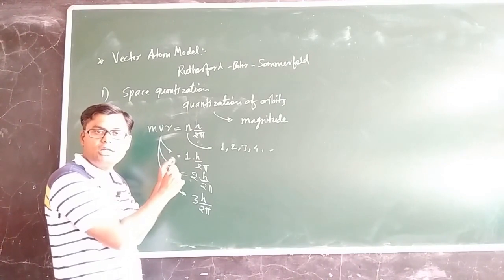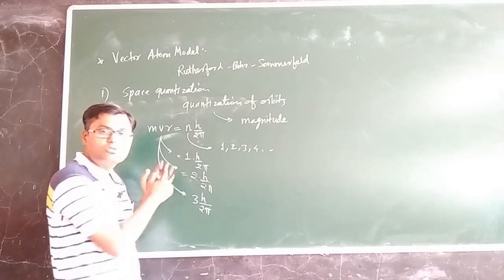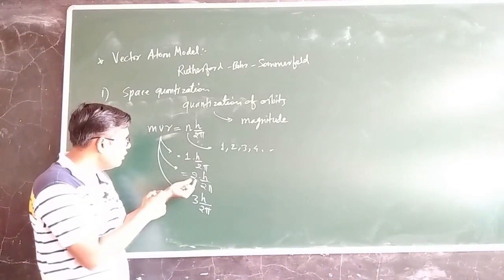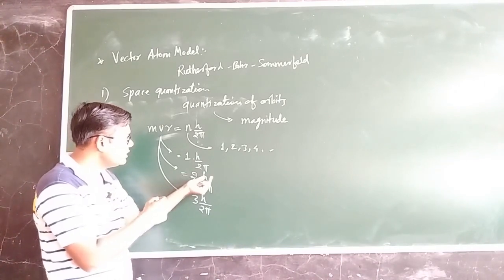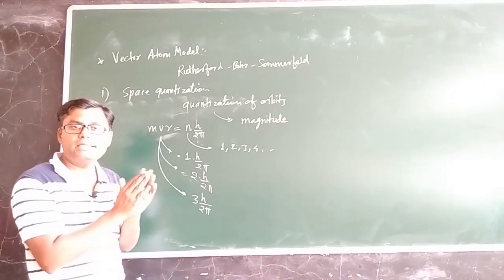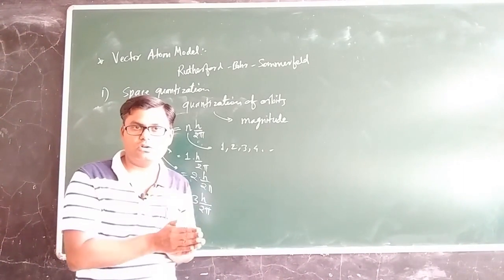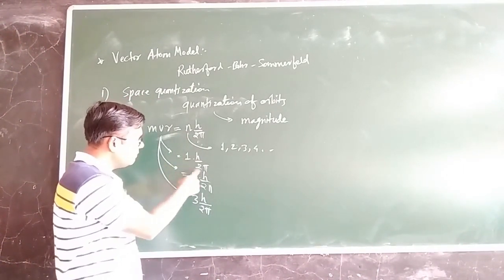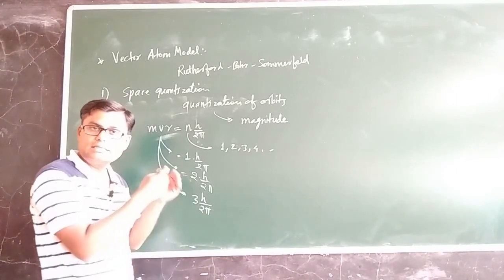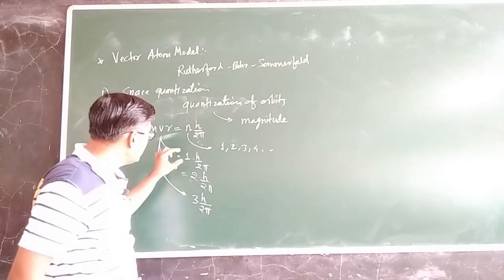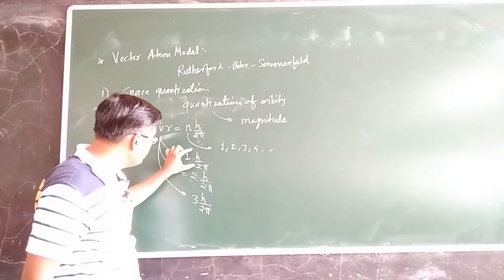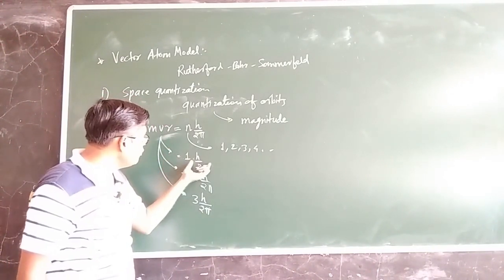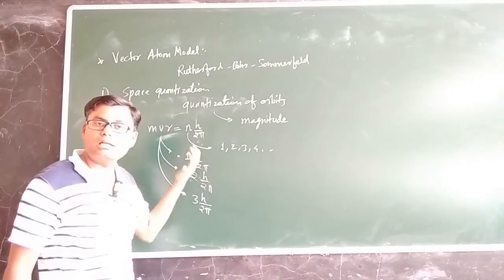It cannot have a value of 1.4 into h upon 2 pi, nor 2.5 or 2.4 into h upon 2 pi. These values are not allowed for the electron. The electron can have only those angular momenta given by these equations. So only particular values of angular momentum are allowed for the electronic orbits.